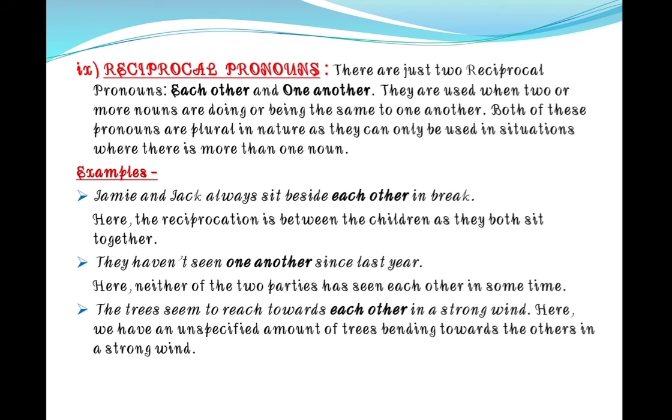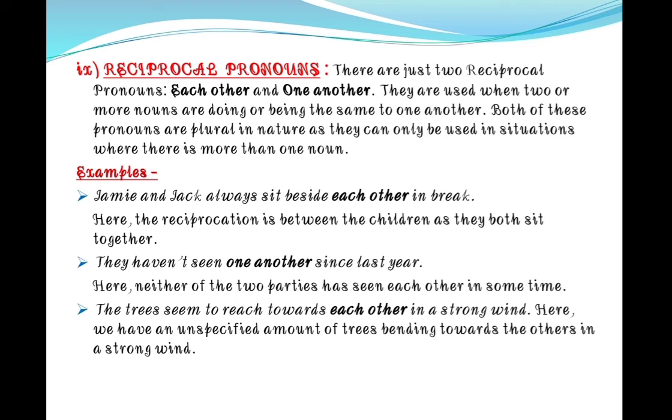Next is reciprocal pronouns. Children, reciprocal pronouns are used to refer to two or more people who carry out an action at the same time and are affected by its consequences at the same time. And there are just two reciprocal pronouns, each other and one another. They are used when two or more nouns are doing or being the same to one another. Both of these pronouns are plural in nature, as they can only be used in situations where there is more than one noun.